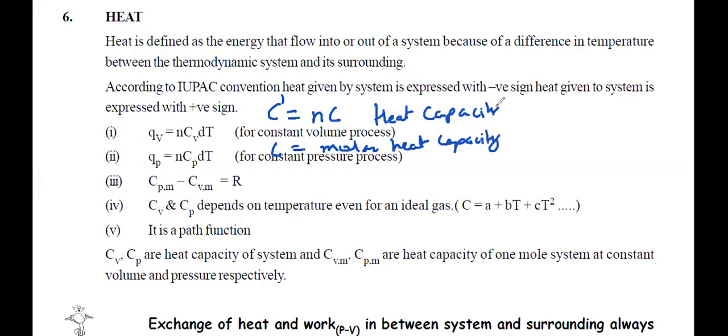You should remember heat capacity is n into C, number of moles into your molar heat capacity. So heat capacity depends on number of moles. Yes or no? So if it is depending, then it is extensive or intensive.